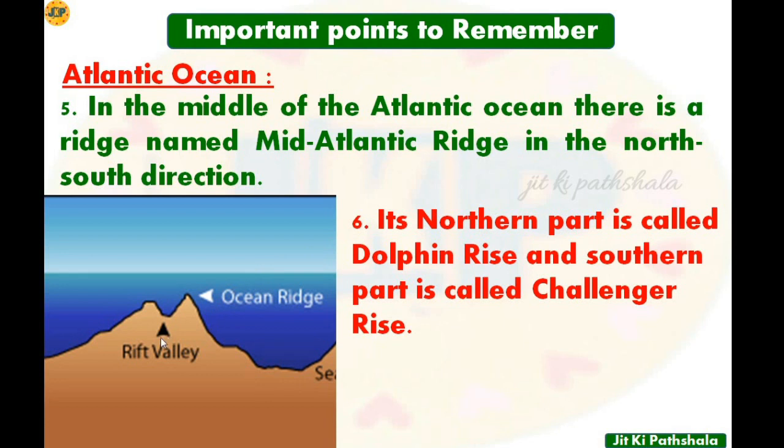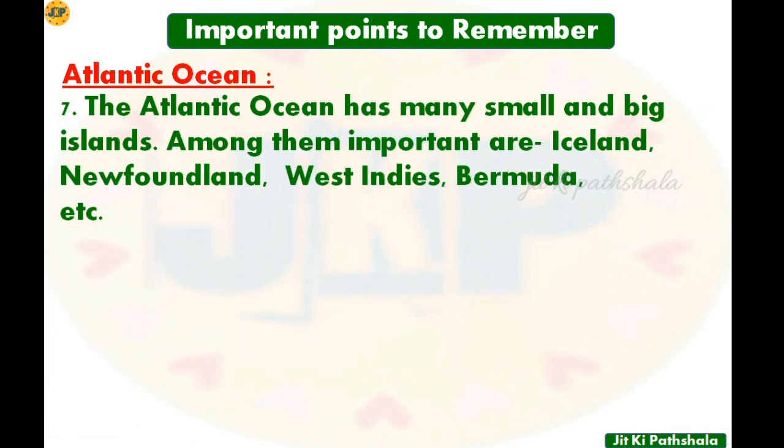The northern part of the Mid-Atlantic Ridge is known as Dolphin Rise, and the southern part is called Challenger Rise. So what we understood is that in the middle of the Atlantic Ocean there is a ridge, the Mid-Atlantic Ridge, in the north-south direction.